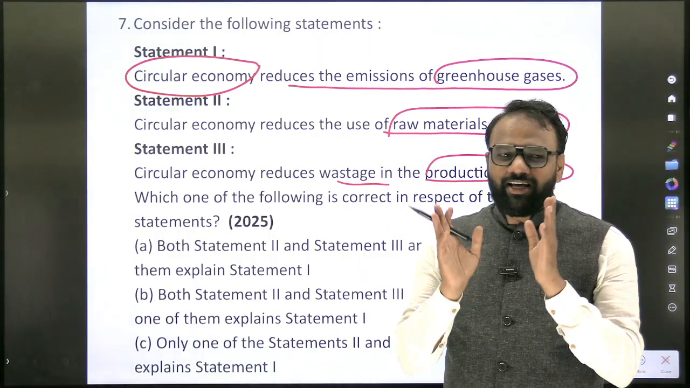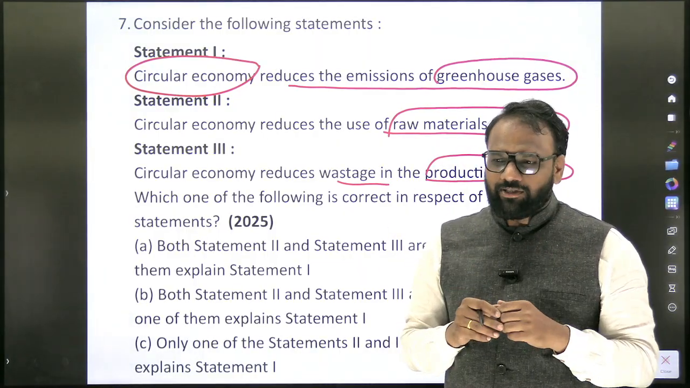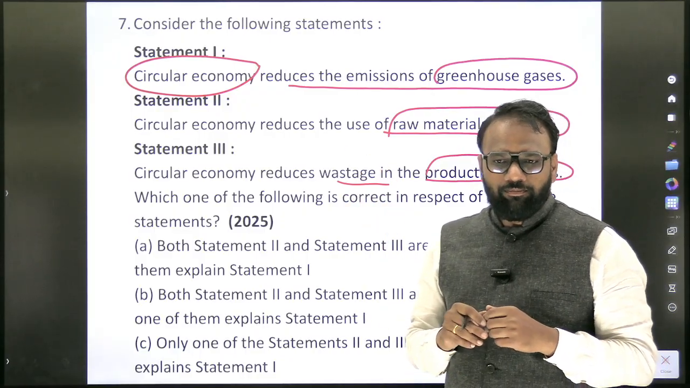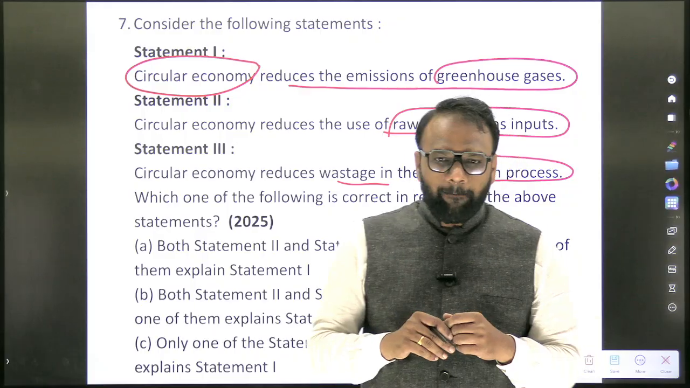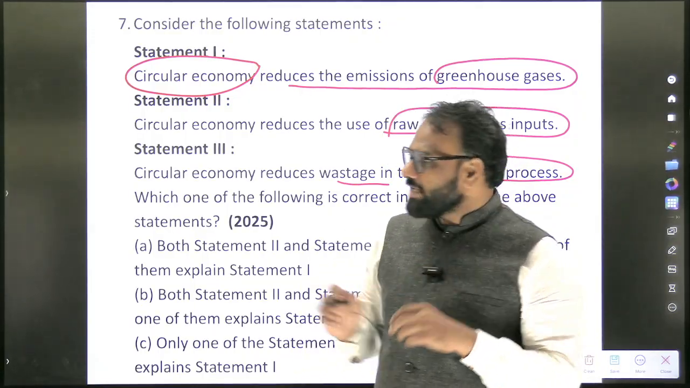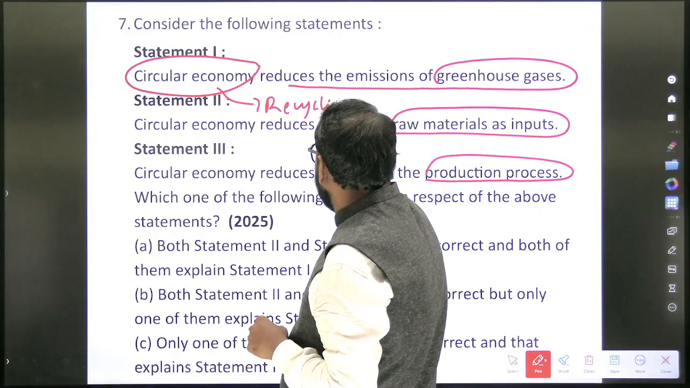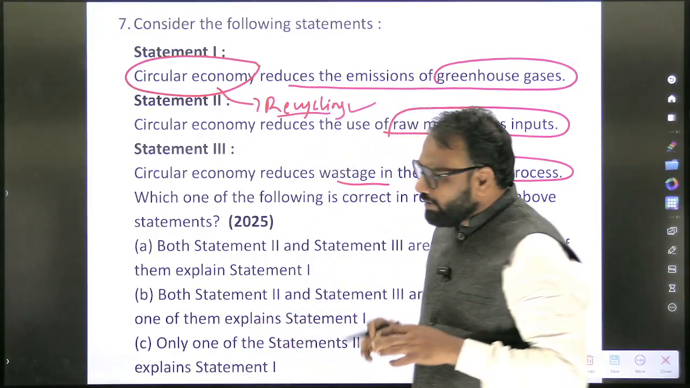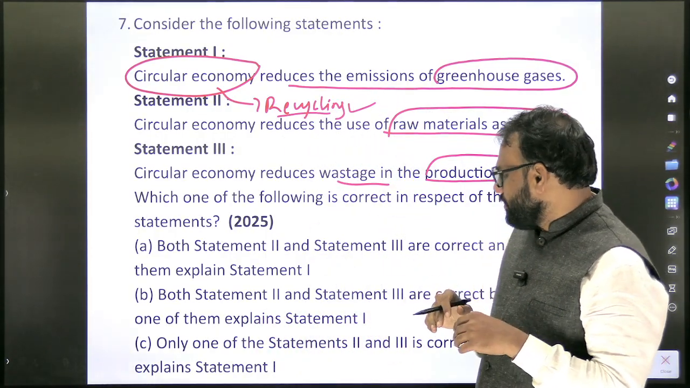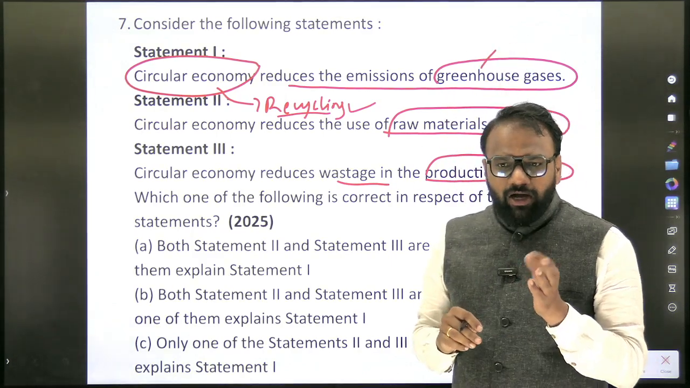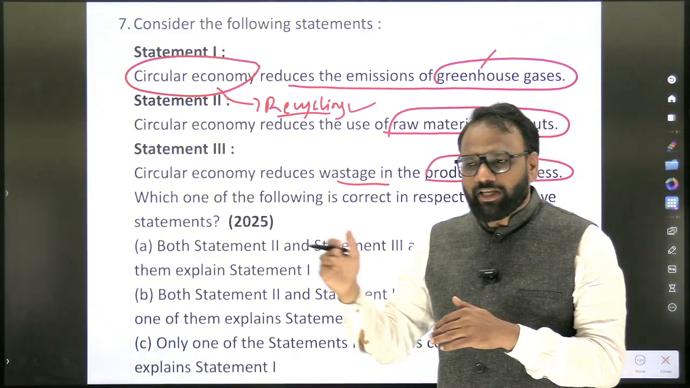Just if we memorize the answers, that is not going to help us. So previous year driven, we need to understand the terms. What is circular economy? Yes, recycling. The important aspect of circular economy is recycling. Now the first statement itself, they have assumed it is true. It reduces the emission of greenhouse gases. Can you tell me how recycling will help us reduce greenhouse gases?